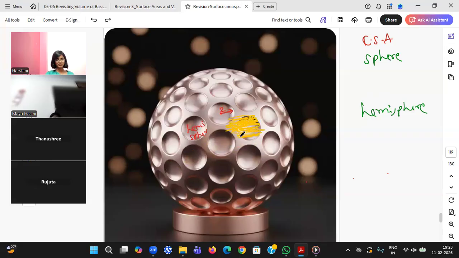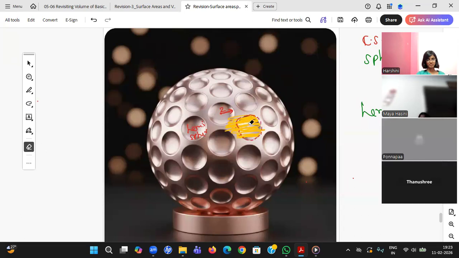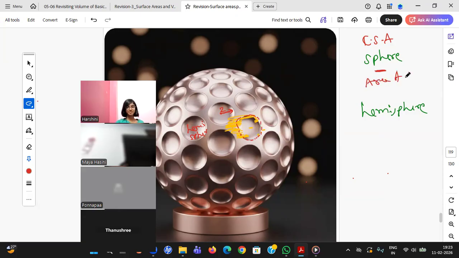First of all, what should I do? I need to remove this yellow color, because punch, I should not paint this open thing. So I'll remove this yellow color. The top, beta, what is that? Circle. So first of all, there is a hole over there. So that means you need to take CSA of a sphere minus area of a circle. You need to remove the circle. But if you remove it, there will be some blank space. There will be no color. But can you see there is a color over there? So what is that color?